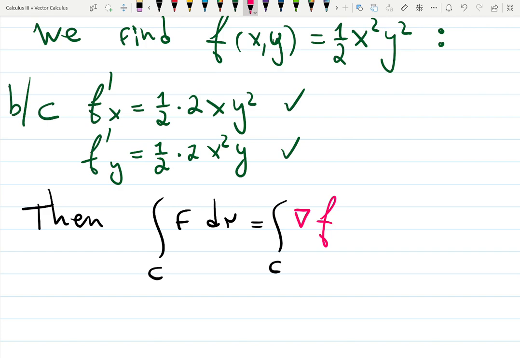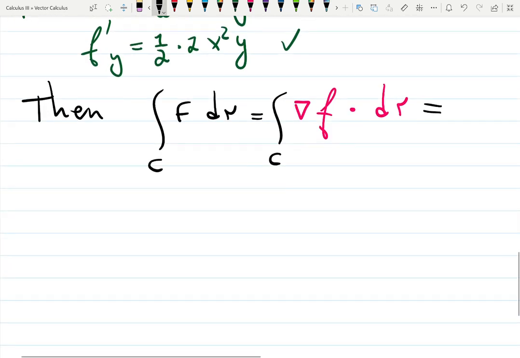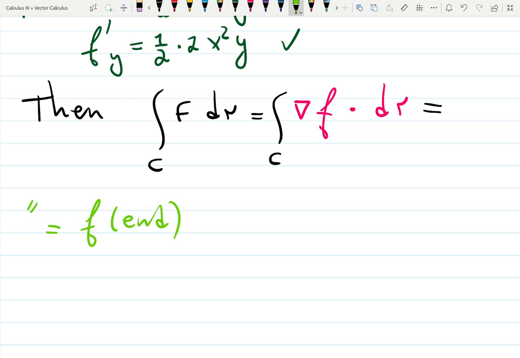Find this small function f, which is the antiderivative of the vector field F, capital F, multiplied by dr. That is a new formula we just learned from the box above. In green, it will be the function from the end minus the function from the start, like so.